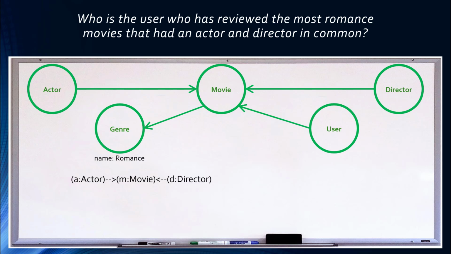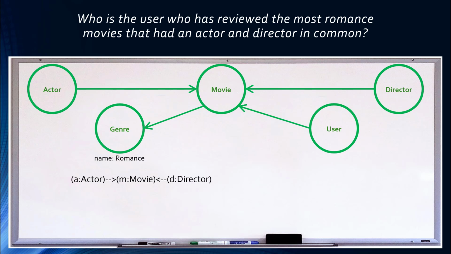Each of the nodes is represented as a pair of parentheses with a variable name and a node type separated by a colon. For this query, each of the 3 nodes needs a variable name. The movie node needs a variable name because we are going to count the movies. The actor and director nodes need variable names because when we count the movies, we want to count them for each actor-director pair, so we will need to be able to get the name properties from both the actor and director nodes.